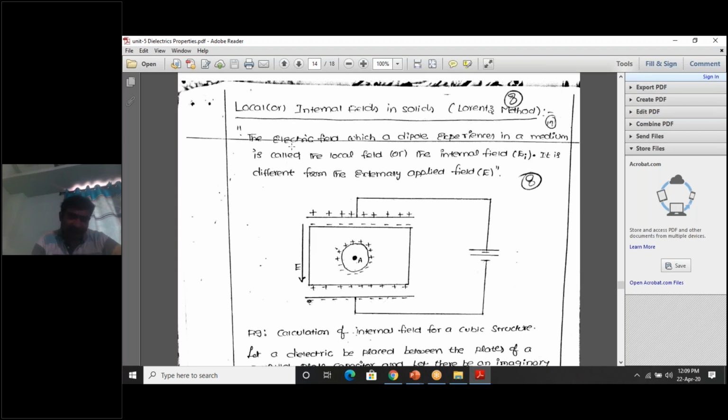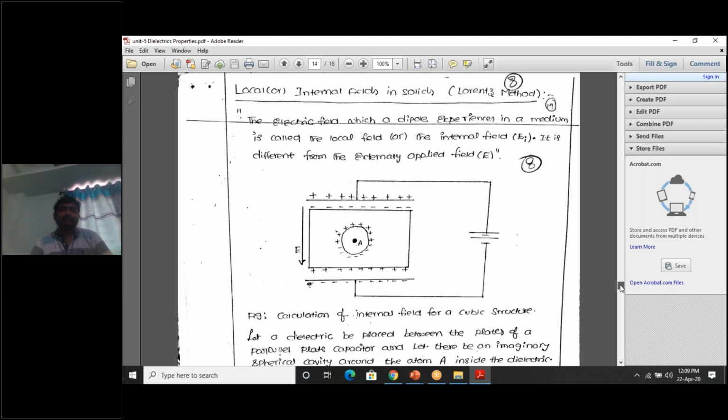So what is the definition? The electric field which a dipole experiences in a medium. This is a dielectric medium, and this is atom A. Inside there is a dipole. That dipole experiences an electric field. This field is called the local field. It is different from the applied field. The applied field is E, and the dipole inside atom A experiences a different electric field from the applied field E.